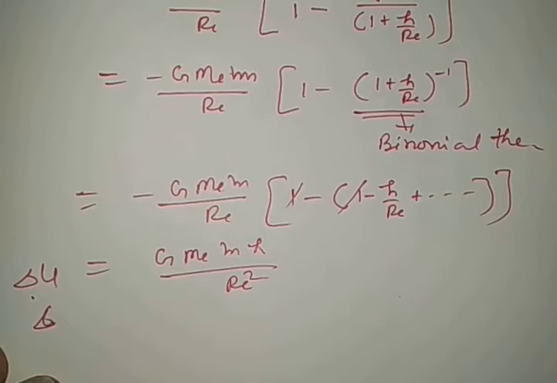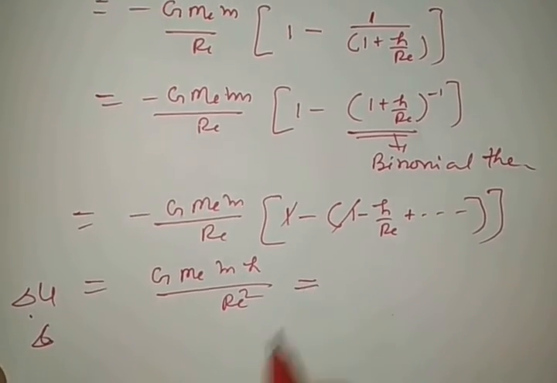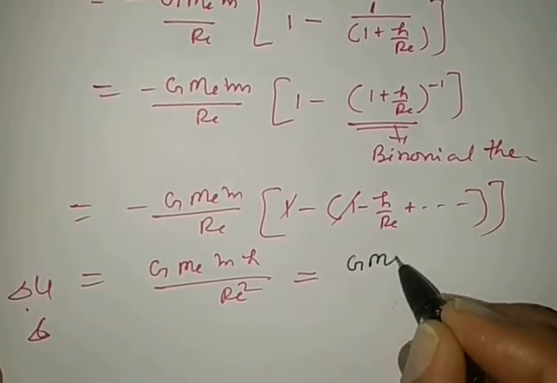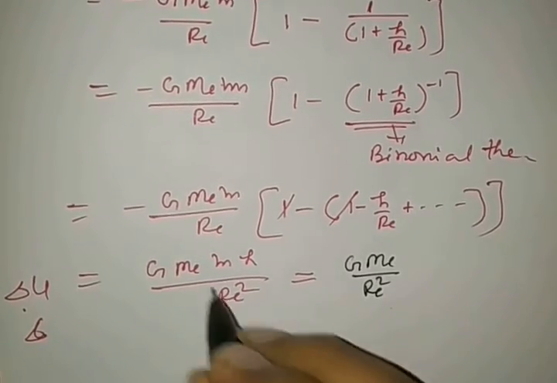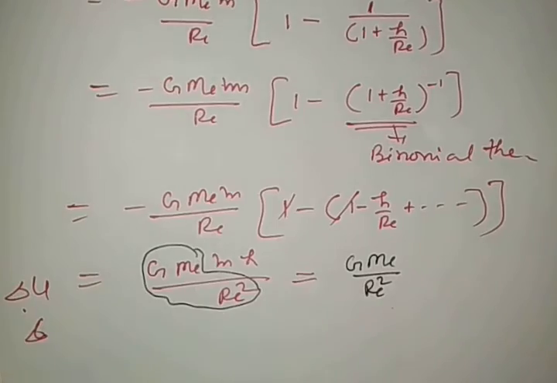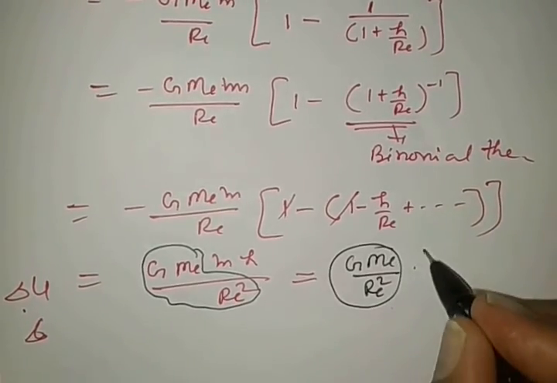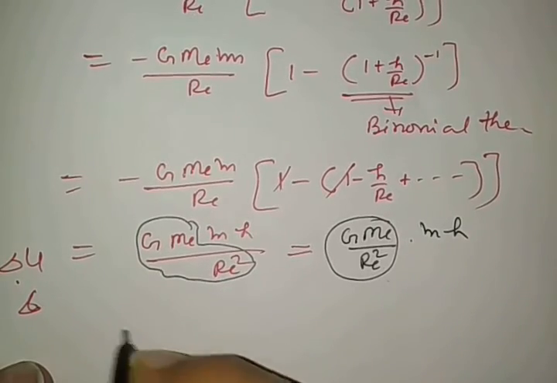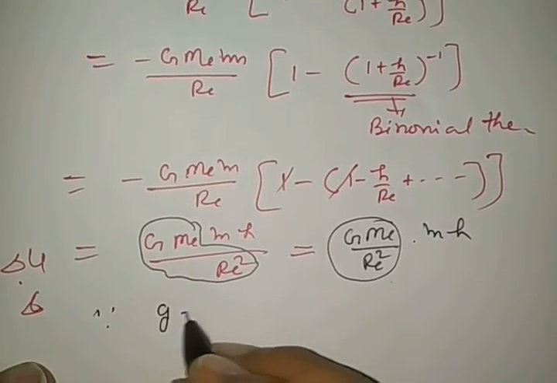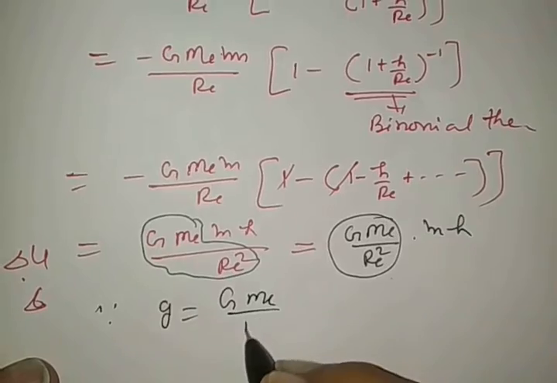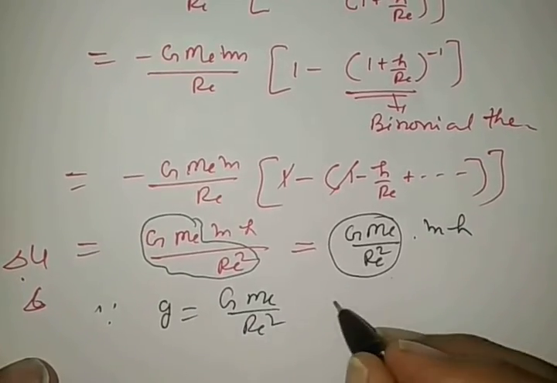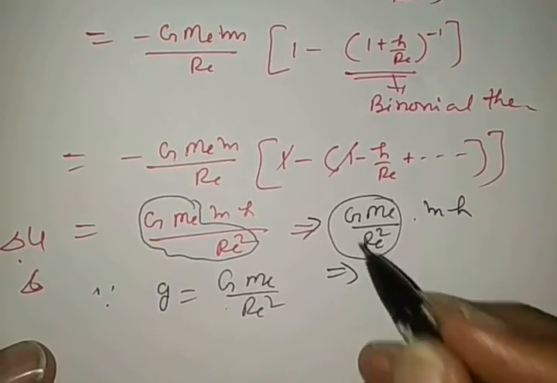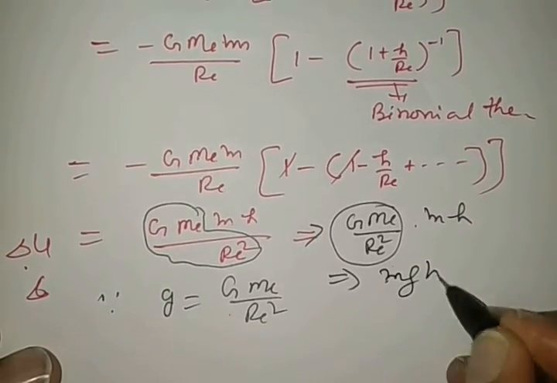Listen very carefully. We are going to rearrange it. G ME by Re square is at one place, and this is m h. Since we know that small g is equal to GME by Re square, when we put this value here, it becomes mgh.